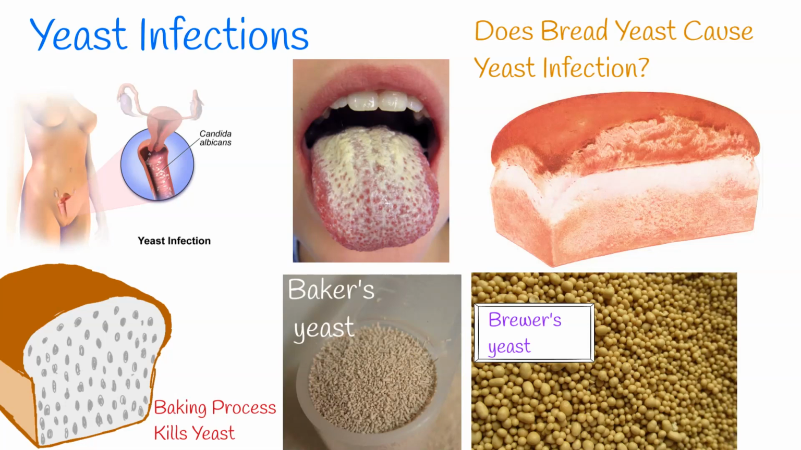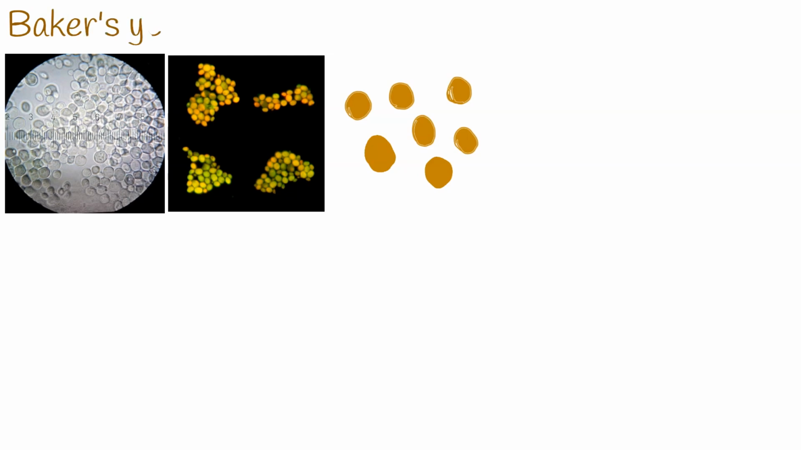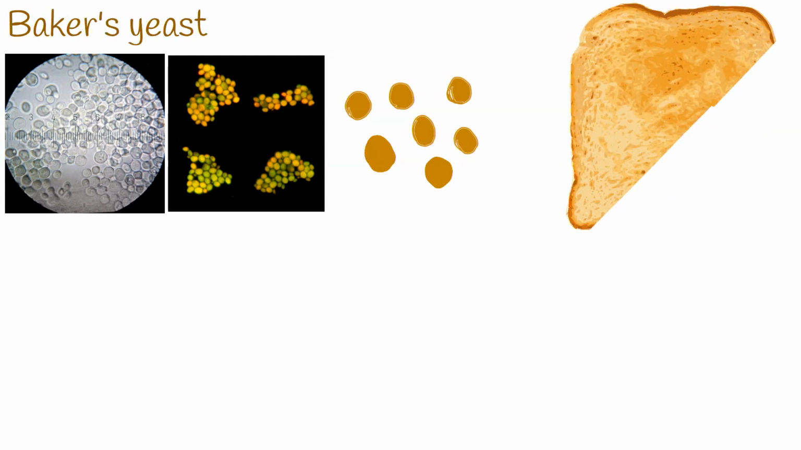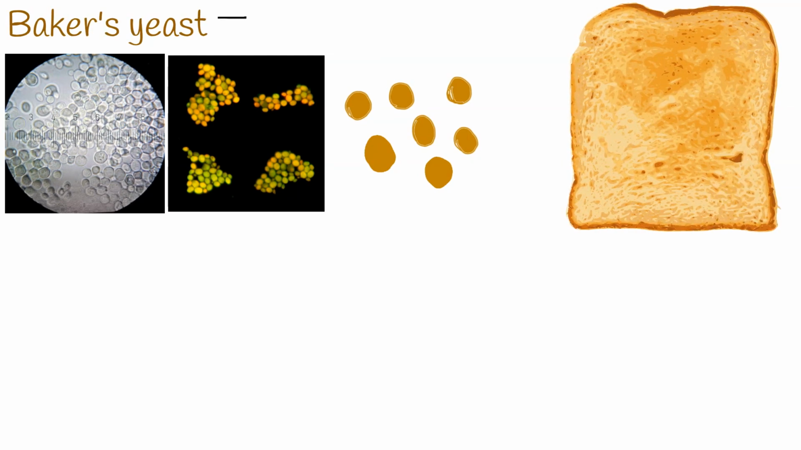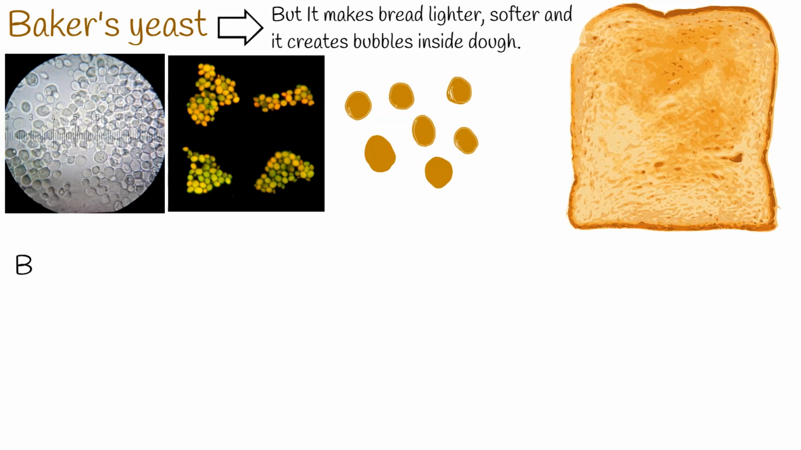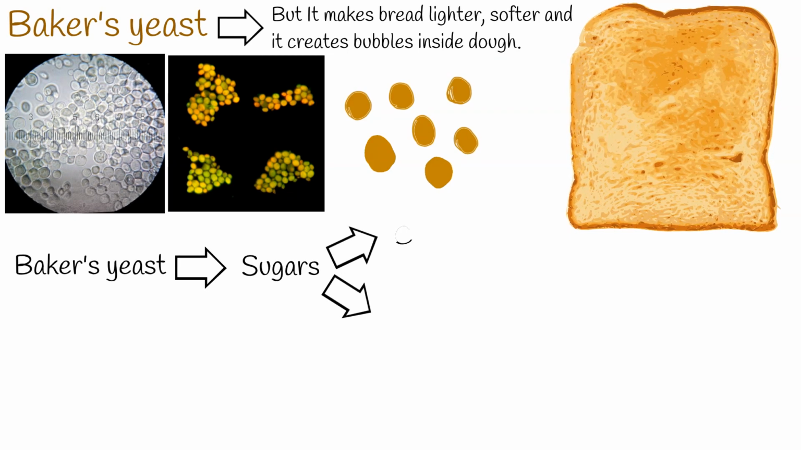Brewer's yeast is rich with vitamins. Baker's yeast doesn't contain an important amount of vitamins and minerals. But it makes bread lighter, softer, and it creates bubbles inside the dough. The bubbles represent carbon dioxide, which is created by fermentation of sugars into carbon dioxide gas and ethanol.